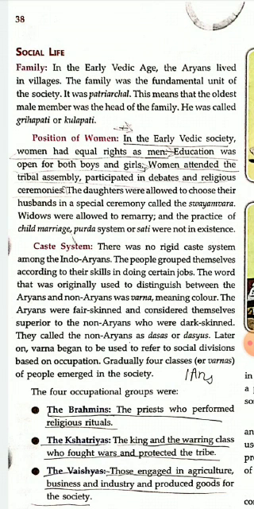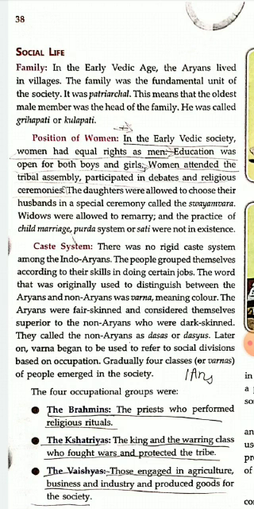Women attended the tribal assembly, participated in debates and religious ceremonies. So like we discussed, both men and women had equal rights, and women could attend the tribal assembly and participate in discussions and religious ceremonies.